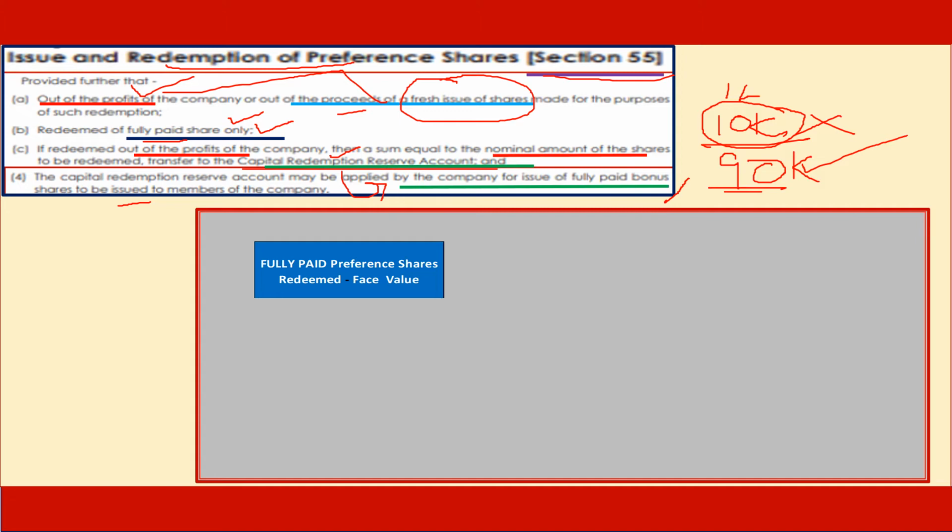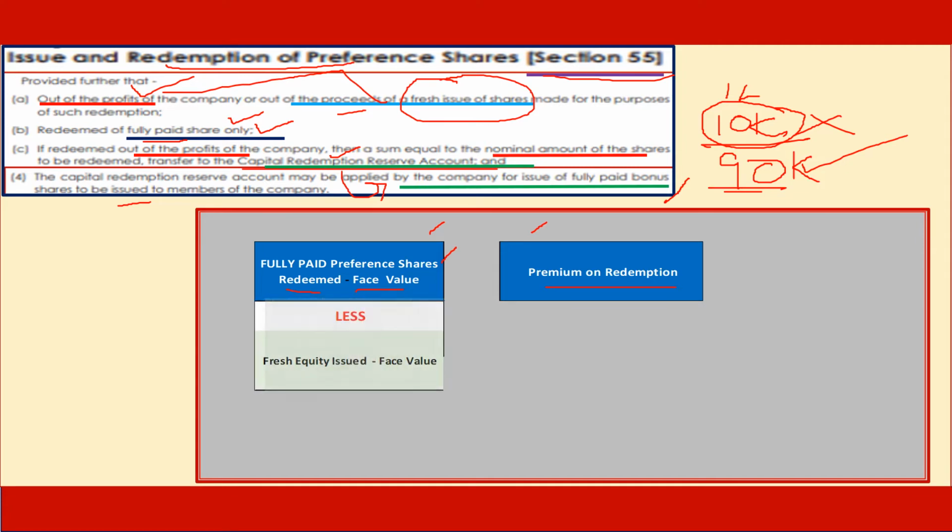Same thing diagrammatically if we put it, there are fully paid preference shares to be redeemed, partly paid ones to be ignored, and they could be redeemed at a premium. Now the question is, how do you fund the preference shares' face value and how do you fund the premium on redemption? Let us take it further.